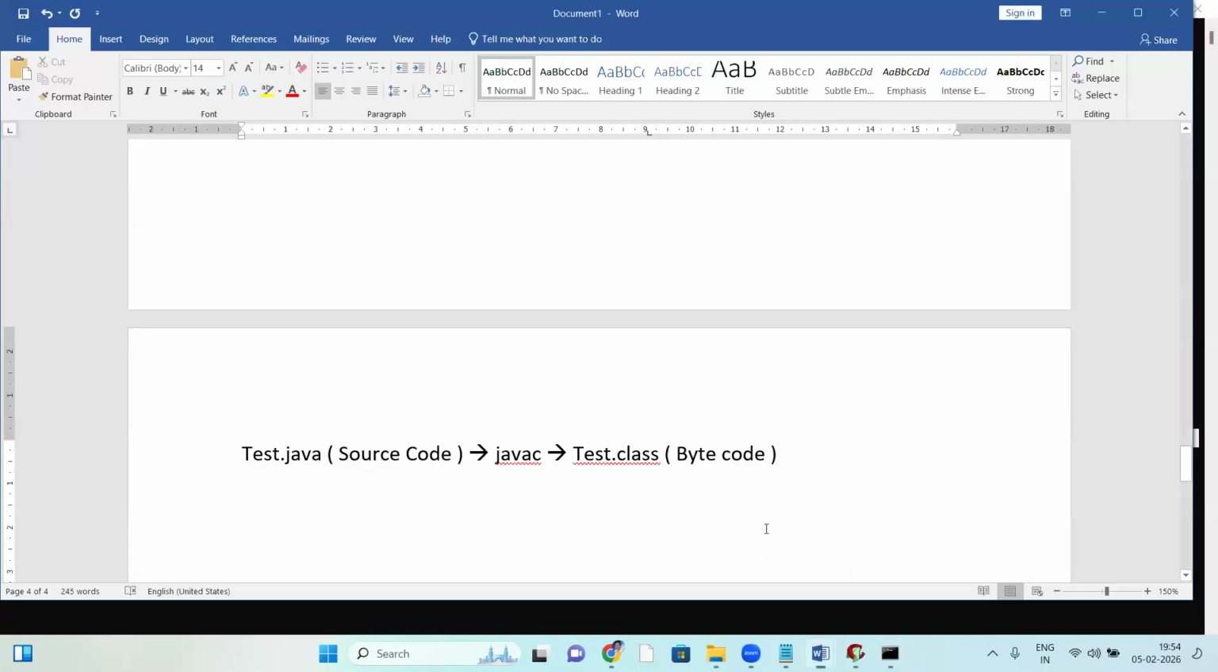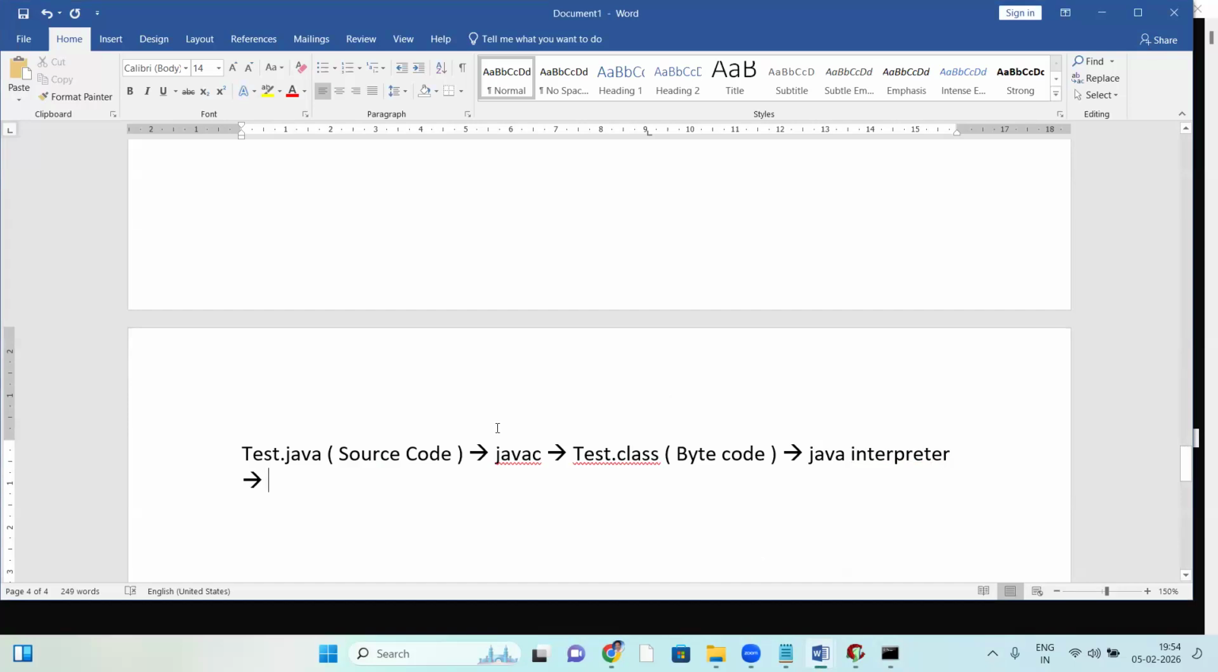So you can know the second part: the .class file byte code is taken by the Java interpreter. This topic I'll explain again with the JVM. About the Java interpreter we'll discuss there.